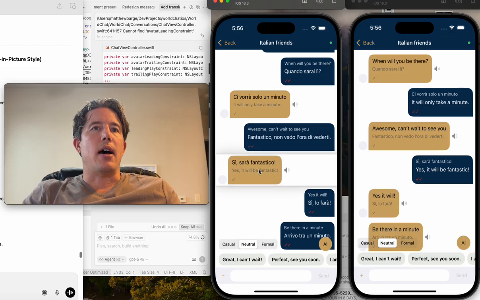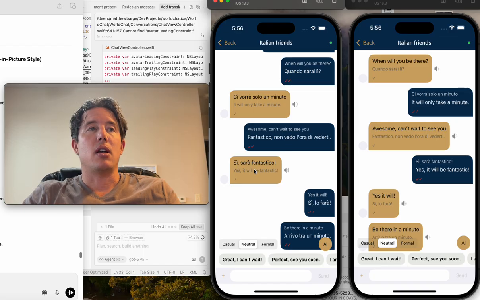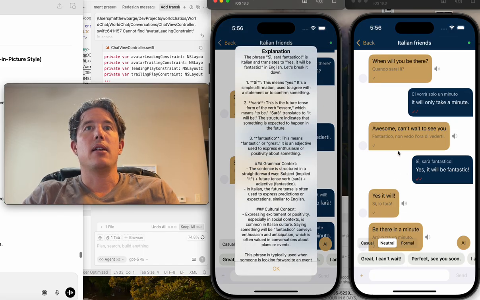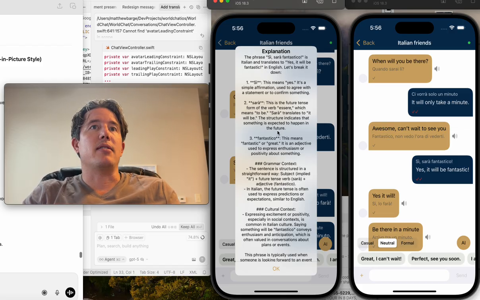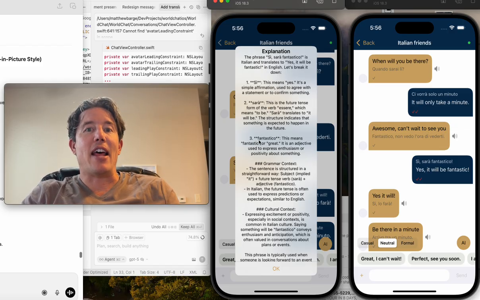So one is you can ask AI about something that we've talked about. Like in this case, my Italian friend sent me this message. Yes, it'll be, sì, sarà fantastico. And now it'll tell me about that thing my friend sent me. So it gives them all kinds of stuff. Word-to-word translations, meanings, grammar, context. I gave a lot of simple messages here, but you can use it for all kinds of things. Also gives cultural context, so it's kind of a learning tool about the culture. All these things are connected.